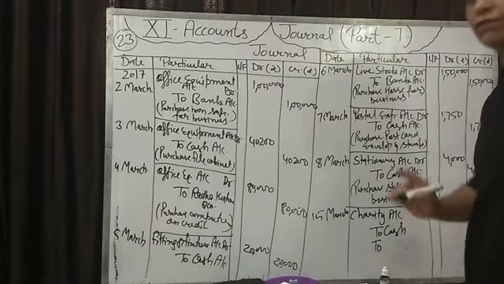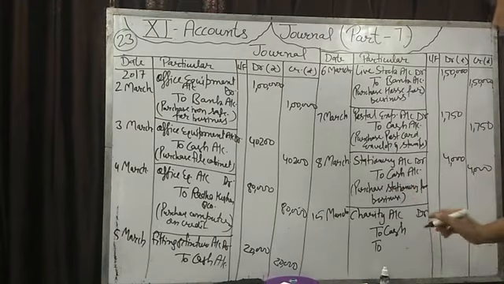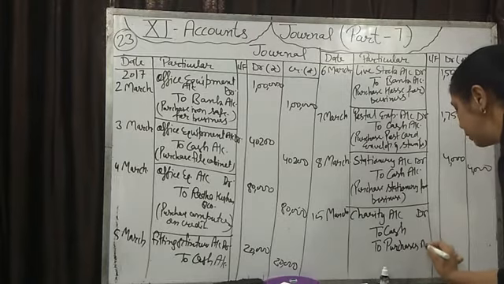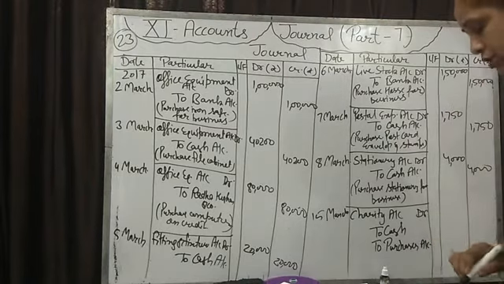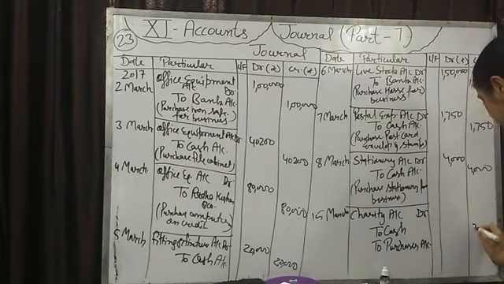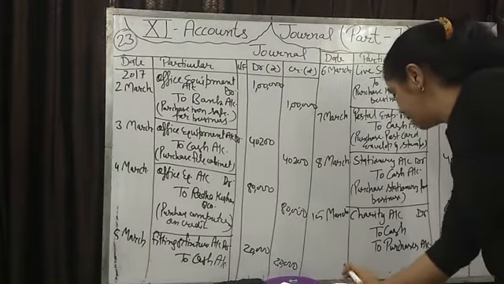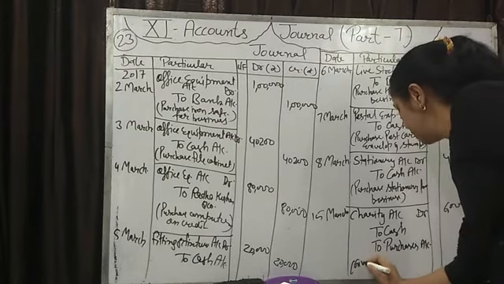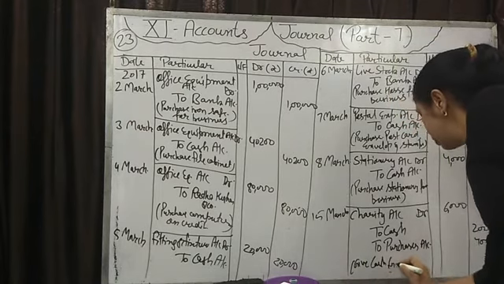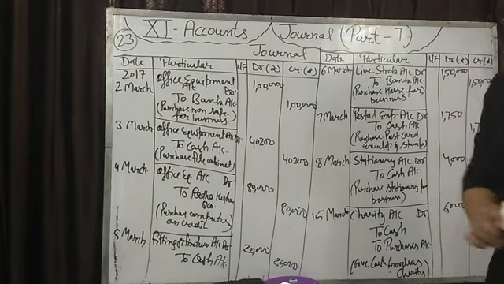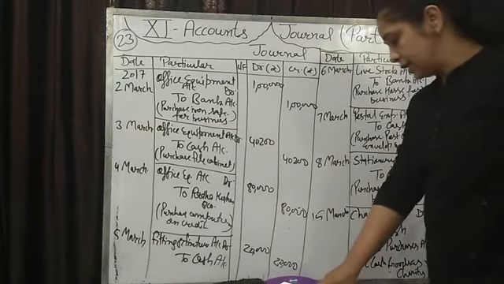And for goods, if we are giving goods as a charity, then yesterday I have told you, which account will be credit? Purchases account. For cash 2,000, for goods 4,000 and total charity is 6,000. Write in narration. Give cash and goods as charity. Fine.